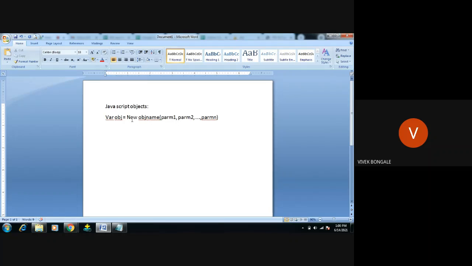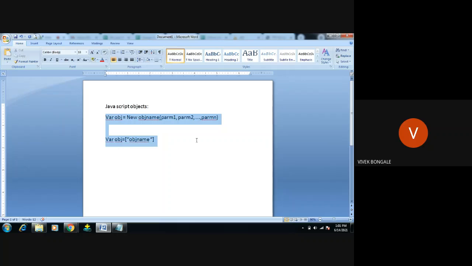we directly use the variable, the object name, any object equals brackets, and we can use the parameters, parameter 1, parameter 2, right? This is how you create the objects in the shortcut method. It's not parameter, this is the object name, sorry, objects. This is the object name, right? This is a shortcut method.